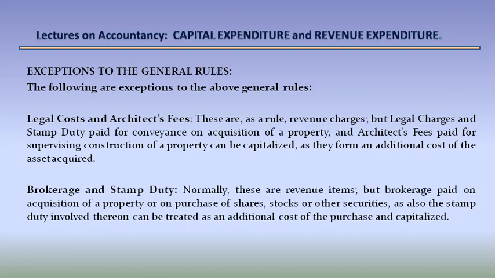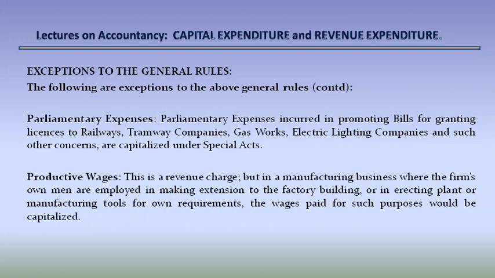Normally, these are revenue items, but brokerage paid on acquisition of property or on purchase of shares, stocks, or other securities, as also the stamp duty involved thereon, can be treated as an additional cost of the purchase and capitalized. Parliamentary expenses. Parliamentary expenses incurred in promoting bills for granting license to railways, tramway companies, gas works, electric lighting companies, and such other concerns are capitalized under special acts.